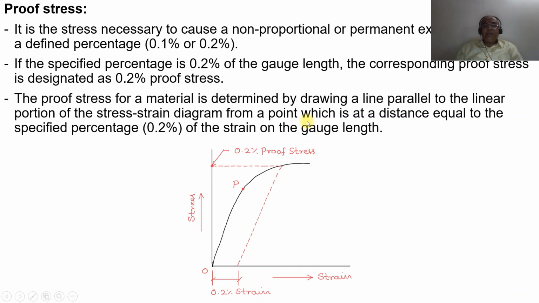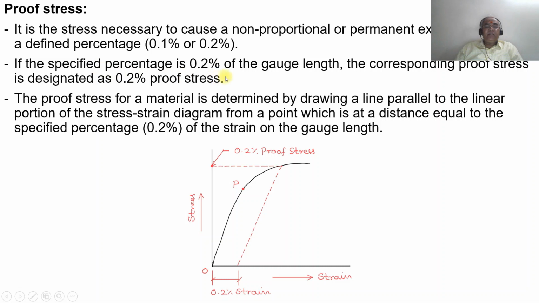Next comes the proof stress. It is the stress necessary to cause a non-proportional or permanent extension equal to a defined percentage. You can see here, this is the actual curve which you're going to get. It will be 0.1 to 0.2% of the strain which you are considering.